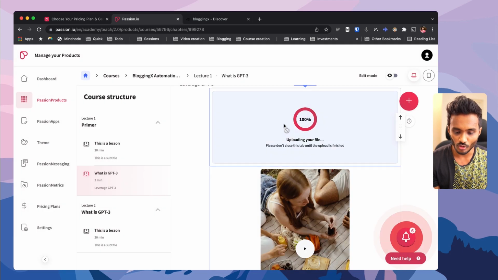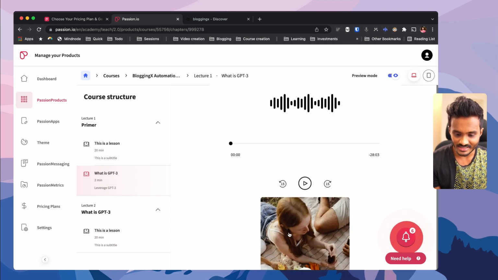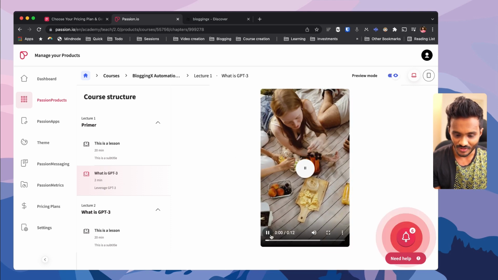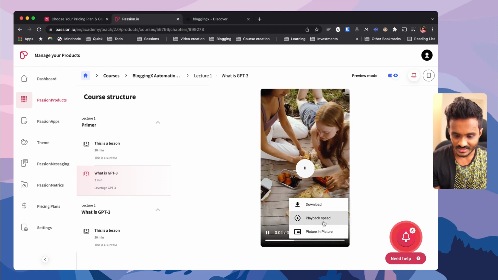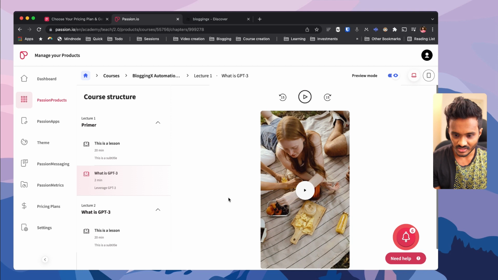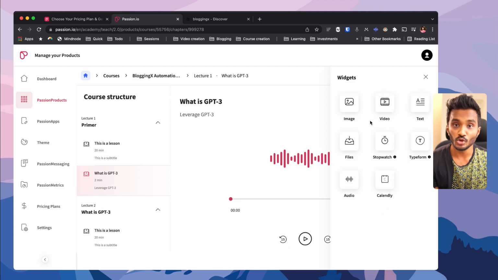Here you can just include an MP3 file, and you can see the audio player will be like this and the video player will be like this. When people are consuming your videos, they will get certain options like playback speed. That's pretty good, right? Apart from that, you can also embed the videos from YouTube and Vimeo.